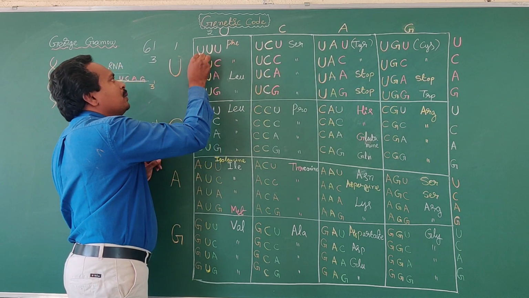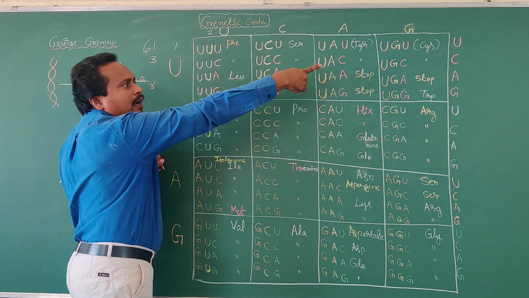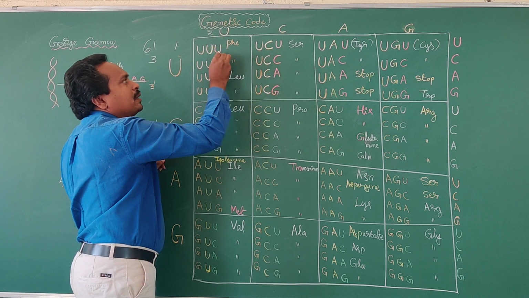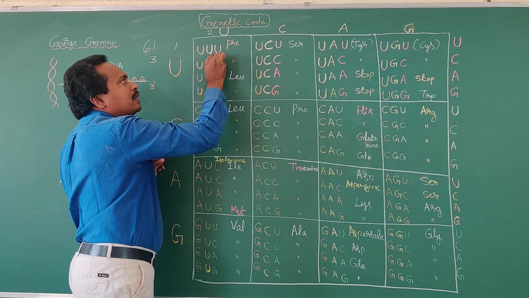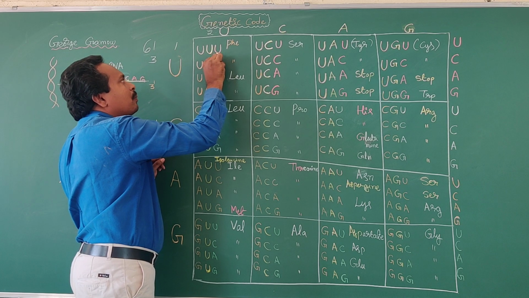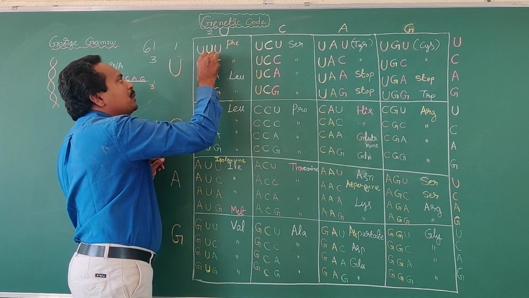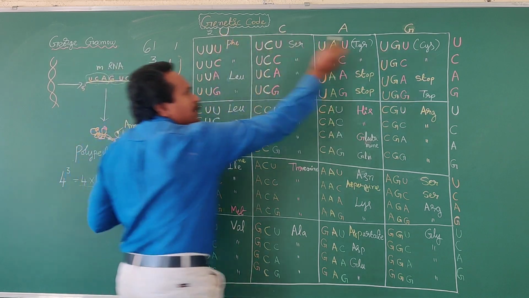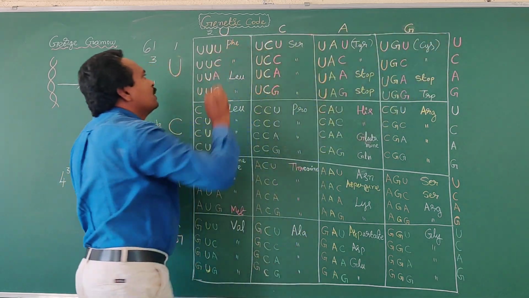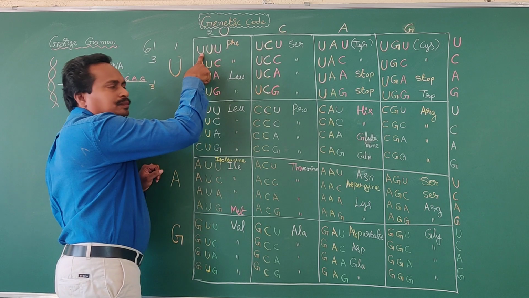Okay, U, and in the third position on the right, U. That's the red color nitrogen base, U. This is one codon.